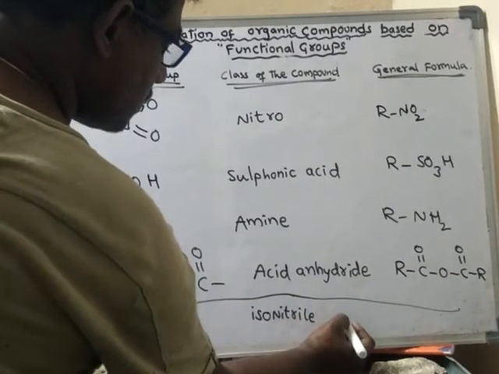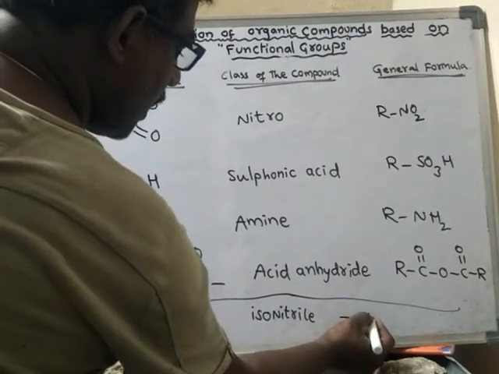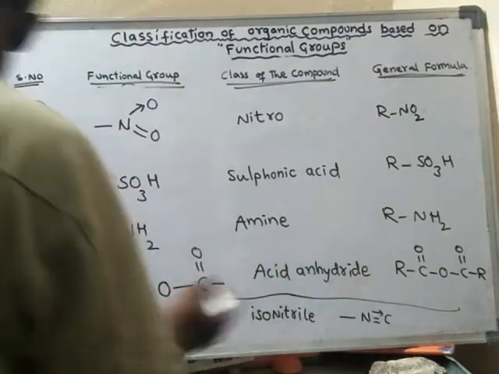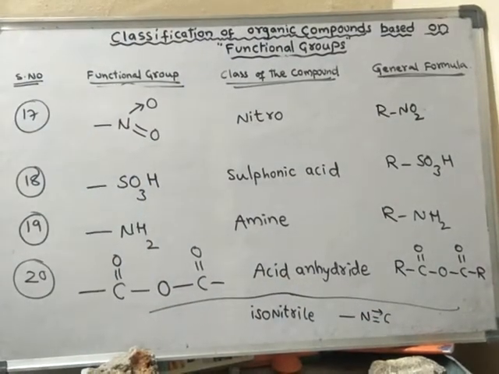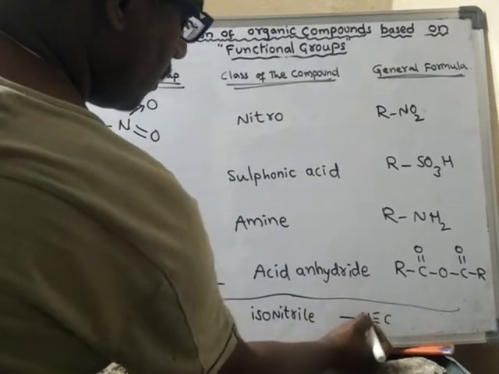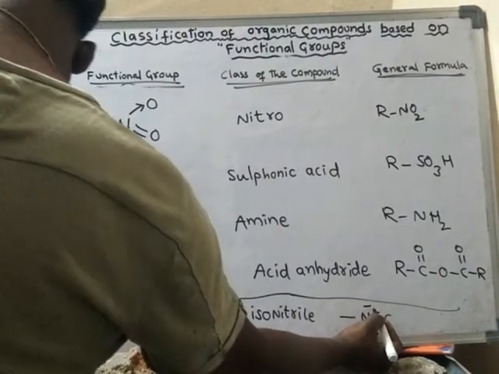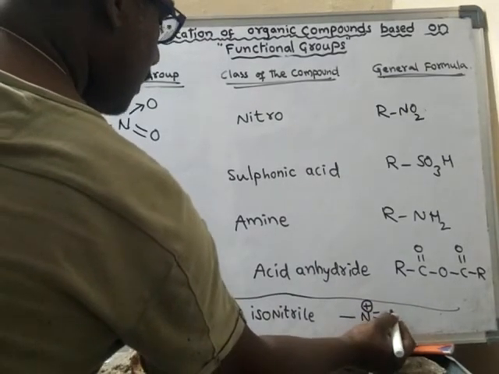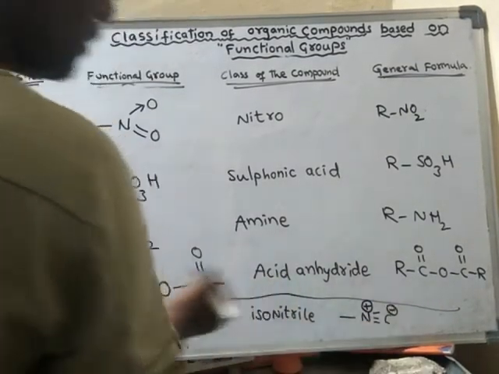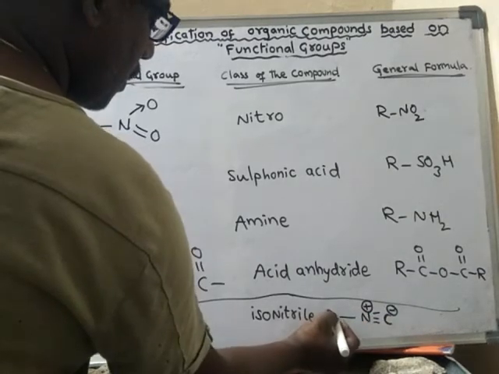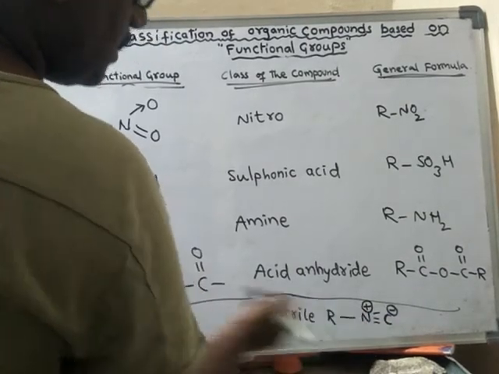Isonitrile means N triple bond C, or else we may write it in this fashion also: R N plus C minus.